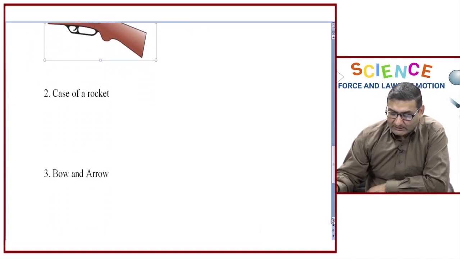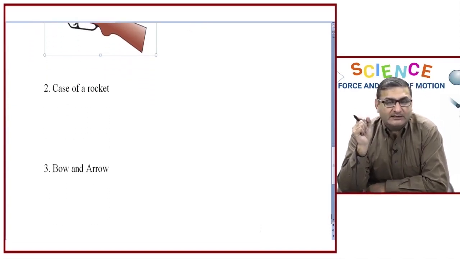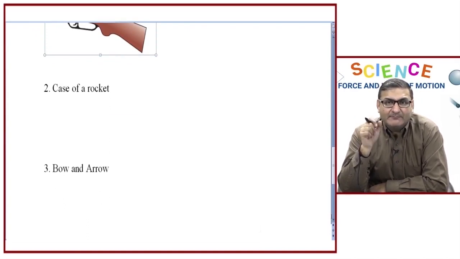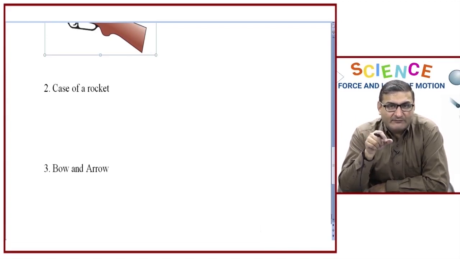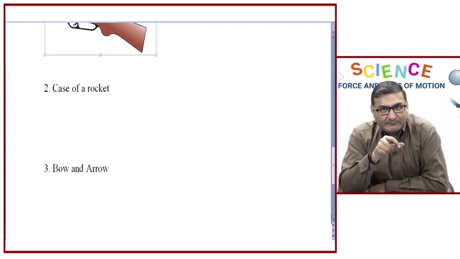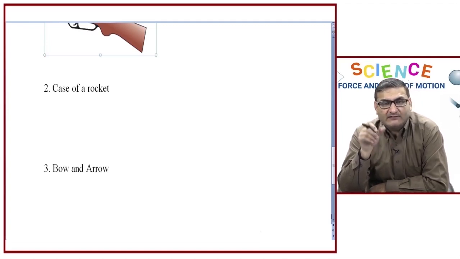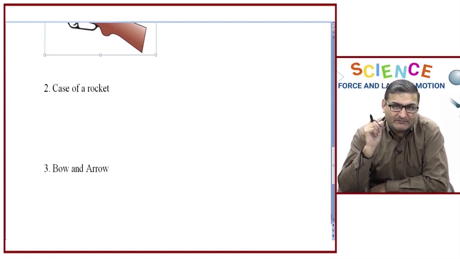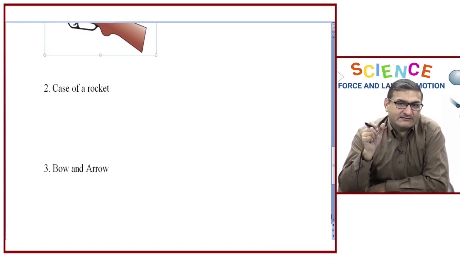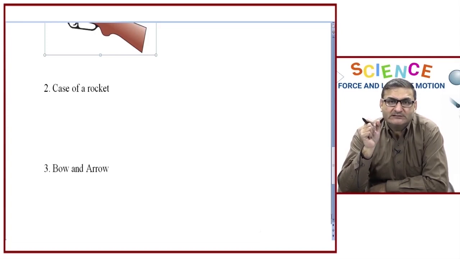Similarly, we all must have used or seen the bow and arrow. What do we do in a bow and arrow? We basically pull the string and keep the bow there. When we pull it in our direction and then leave it, an equal and opposite force makes the arrow go in the forward direction. The same is the case with the catapult. Fine. So, these are a few examples of Newton's third law of motion.